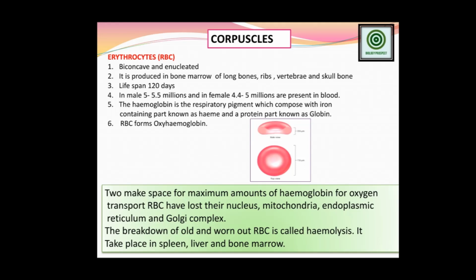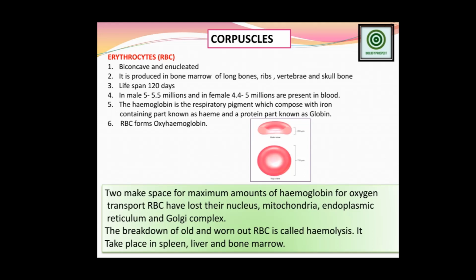So now we are going to talk about RBC, or erythrocytes. What is RBC? Friends, I have given a short explanation about the RBC; it is also explained in the slides. I am telling you the RBC is the smallest cell of the human body. Clear? The RBC is the smallest cell in the human body, and it is a cell which does not contain any nucleus. There is some reason for this also.